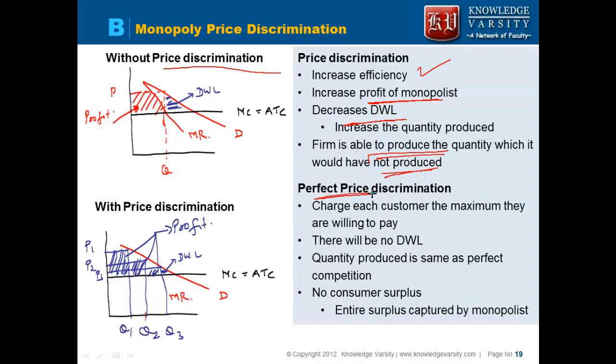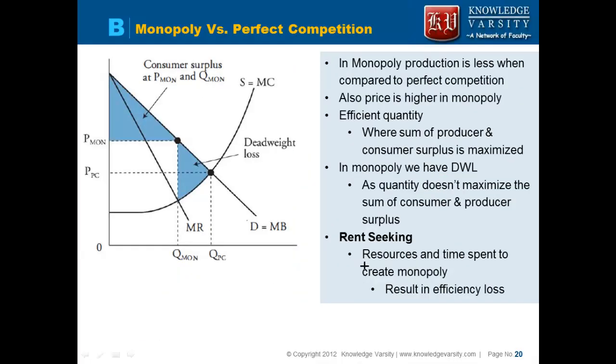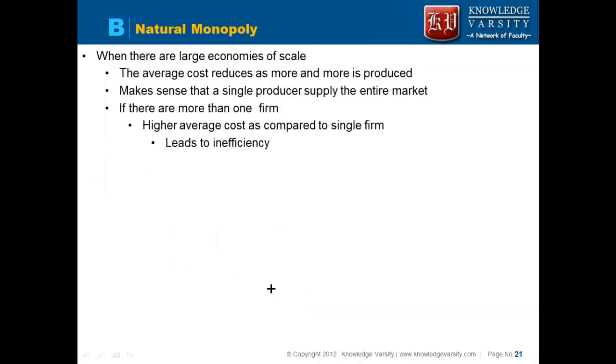Perfect price discrimination is very difficult. It will charge each customer the price they are willing to pay. There is no deadweight loss, okay, but there is no consumer surplus also. The entire surplus is captured by the supplier, right? Now in the case of monopoly versus perfect competition, we see that under perfect competition the prices are lower than the monopoly, and the quantity produced is higher than the monopoly. So from the economy's point of view, perfect competition is better, right? But from the firm's point of view, monopoly is better, right?